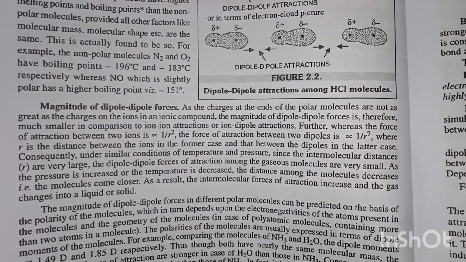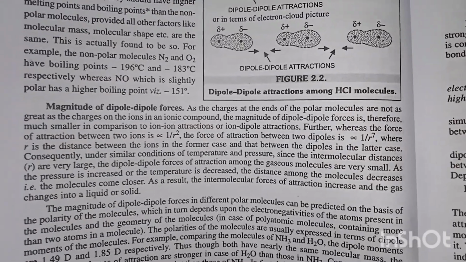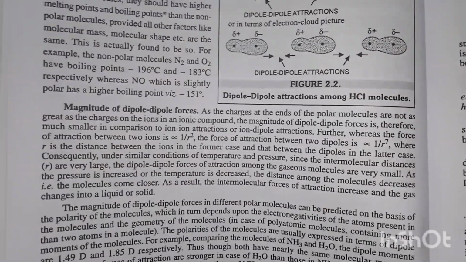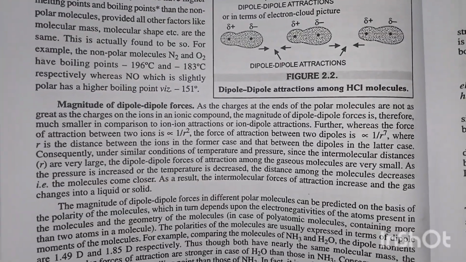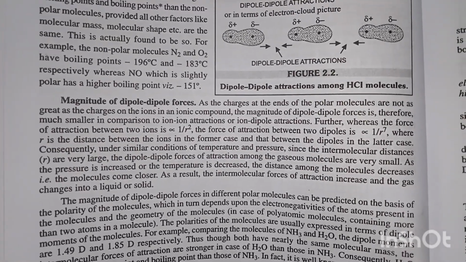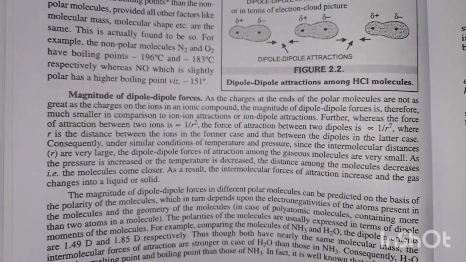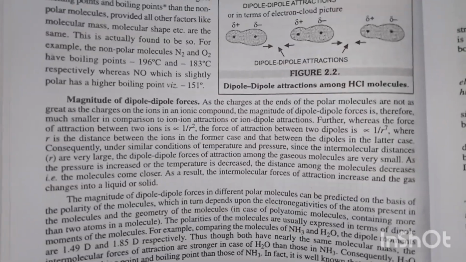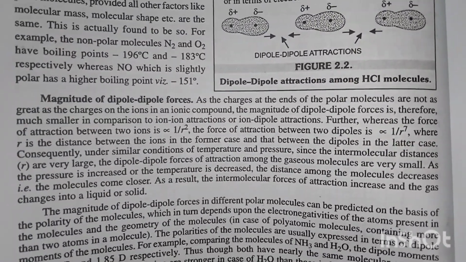Consequently, under similar conditions of temperature and pressure, since the intermolecular distances are very large, the dipole-dipole forces of attraction among the gaseous molecules are very small. As the pressure is increased or the temperature is decreased, the distance among the molecules decreases. The molecules come closer. As a result, the intermolecular forces of attraction increase and the gas changes into a solid or liquid.